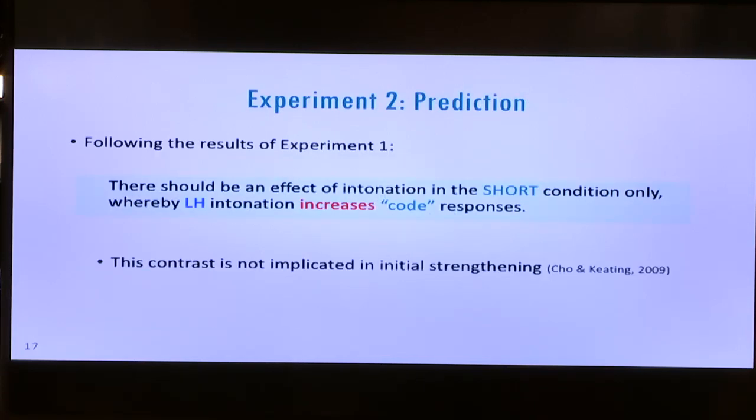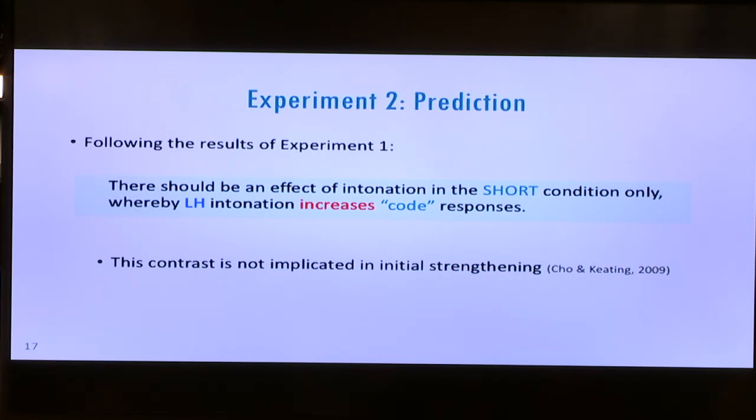So, on the basis of experiment 1's results, we can make one very specific prediction. This is that there should be an effect of intonation in the short condition only, as in experiment 1, whereby overall low-high intonation significantly increases code responses.